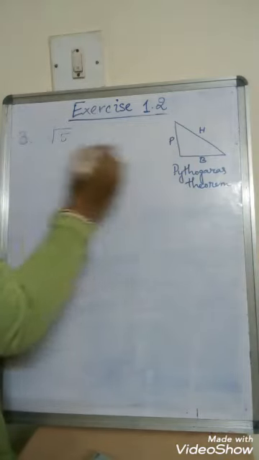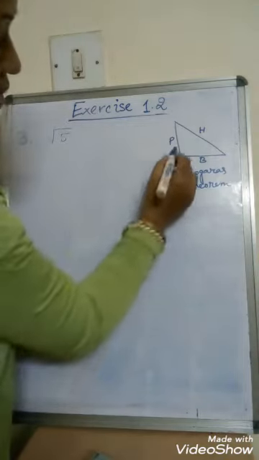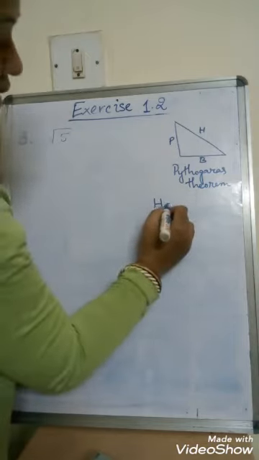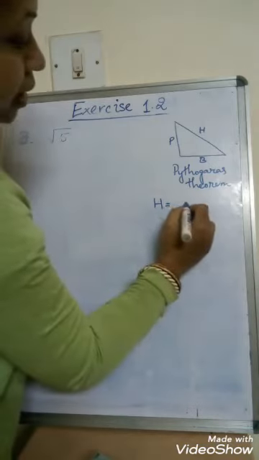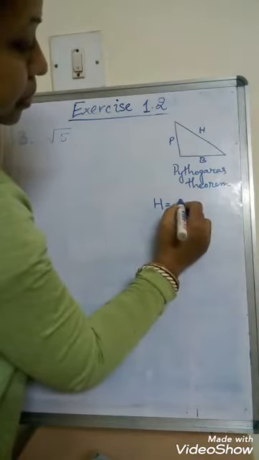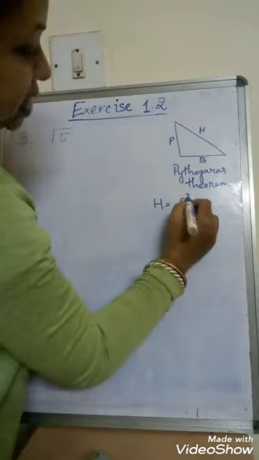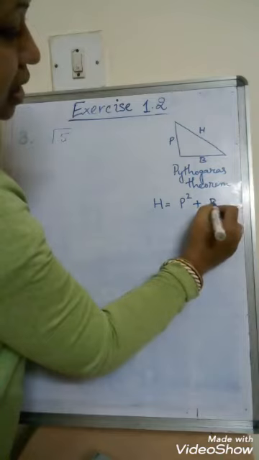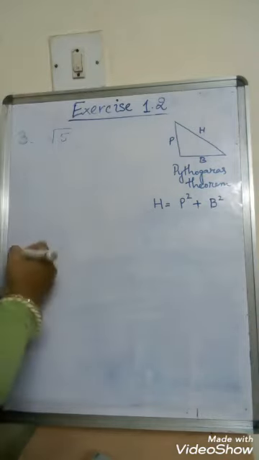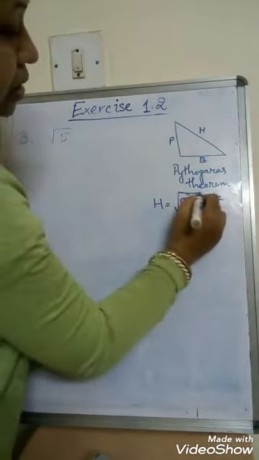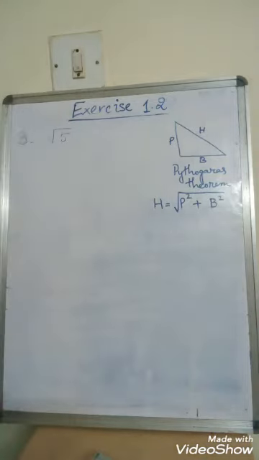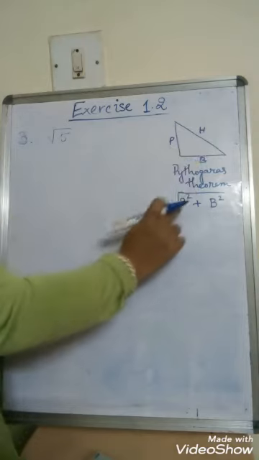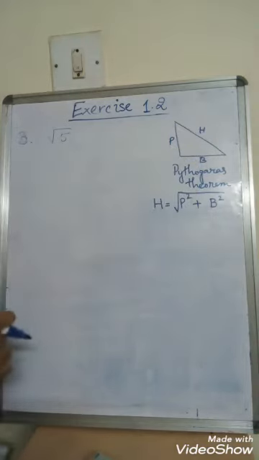The Pythagoras theorem tells us that hypotenuse is equal to the square root of p square, that is perpendicular square, plus b square, right? So hypotenuse is the square root of p square plus b square.